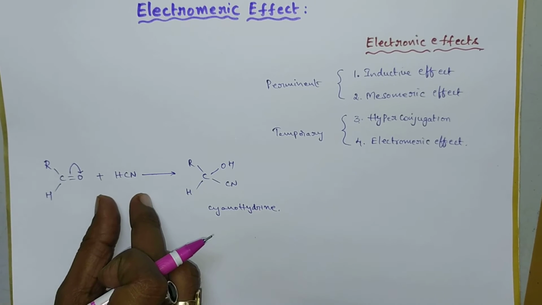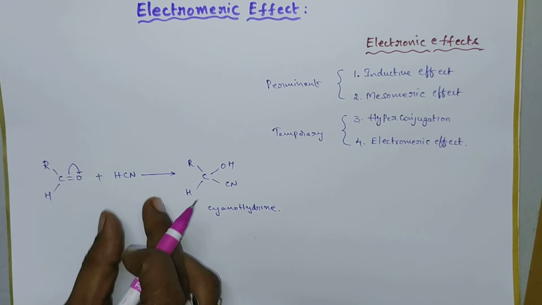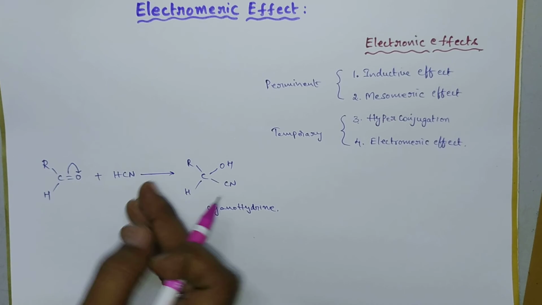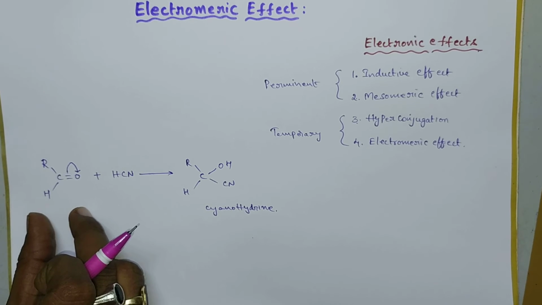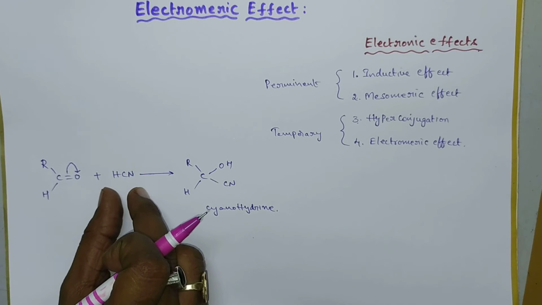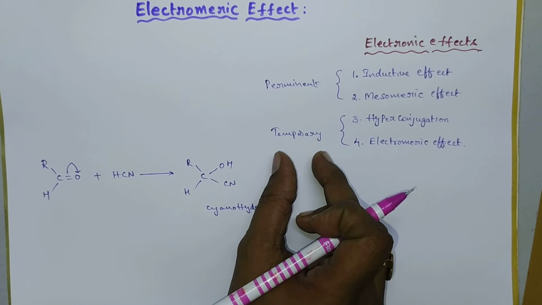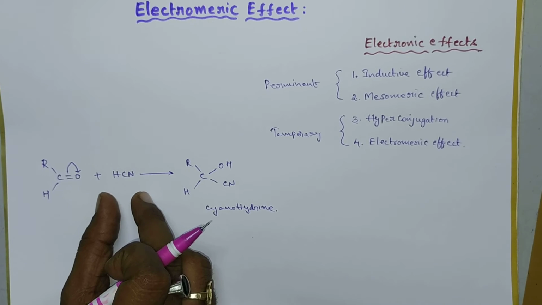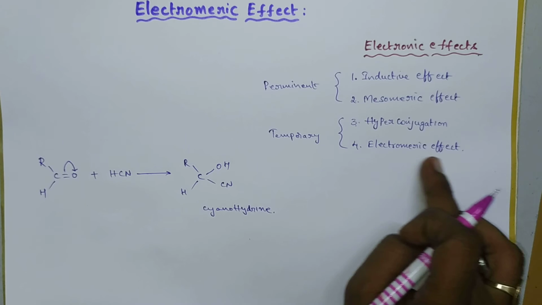Only in the presence of HCN does the displacement of pi electrons take place. Suppose HCN is removed, that is, in the absence of HCN, the reaction will shift in the backward direction. That means the aldehyde is formed again. Since this effect takes place only in the presence of HCN, this is a temporary effect. This temporary effect takes place only in the presence of a reagent, that is HCN. This is about the electromeric effect.